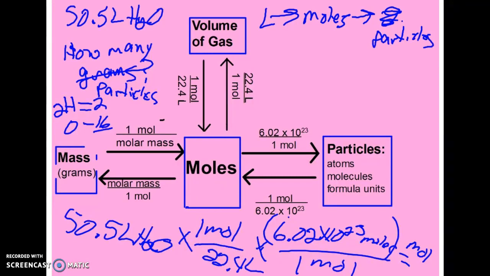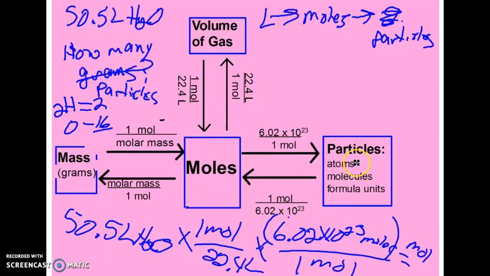And if I wanted to take that same problem, 50.5 liters of water vapor, and I want to know how many particles that is, I simply need to use one more conversion factor. So I've worked through it down in the bottom, 50.5 liters of water, and this is water vapor, so the gas, and my first conversion factor is to get rid of liters, so 1 mole over 22.4 liters. But then my path is liters to moles to molecules. Sorry, I wanted to find particles, which are molecules.